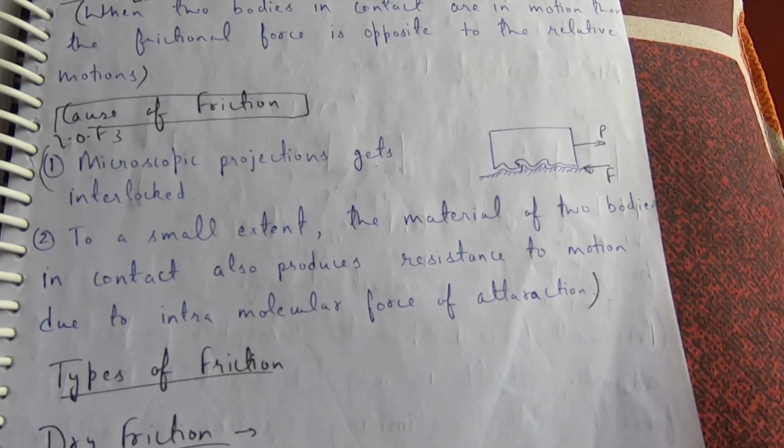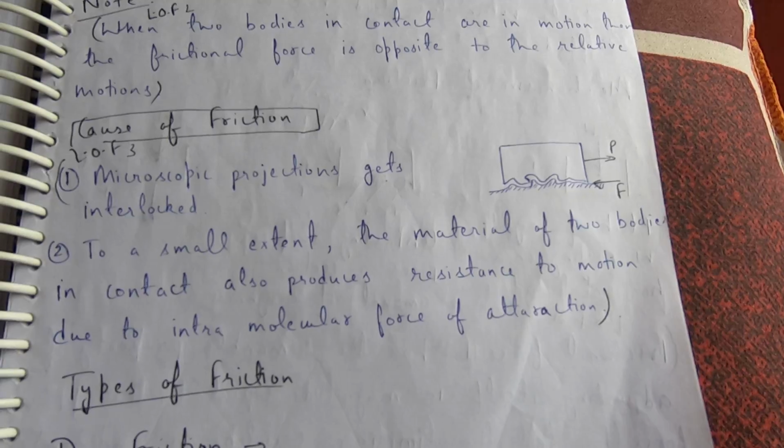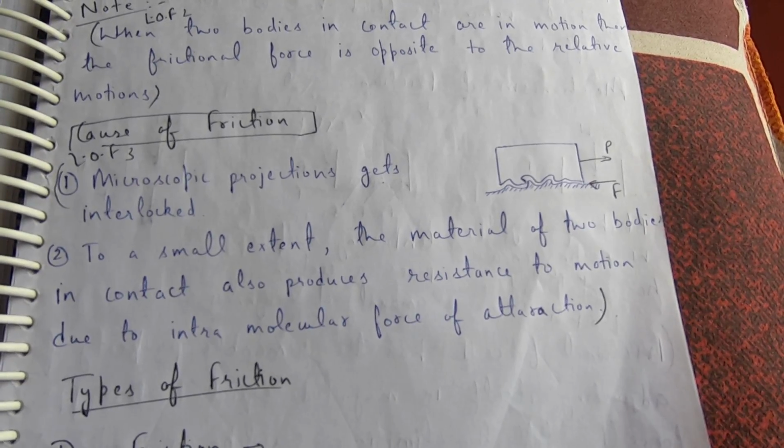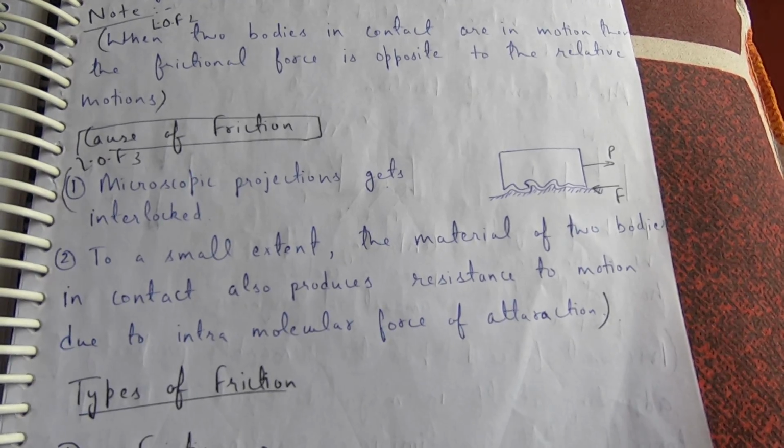Cause of friction: microscopic projections get interlocked to a small extent. The material of two bodies in contact also produces resistance to motion due to intermolecular force of attraction.